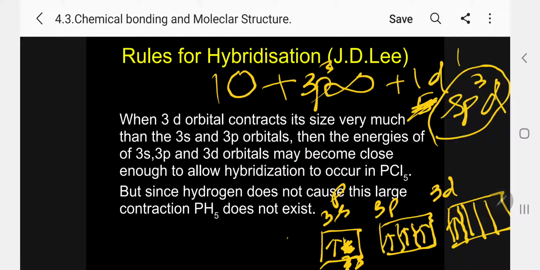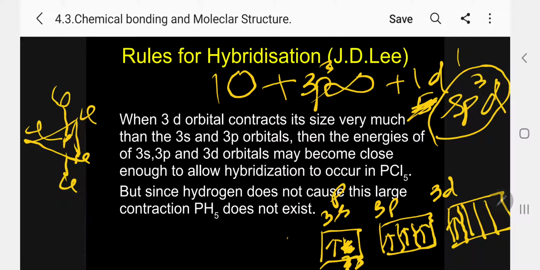What is that shape? It is called triangular bipyramidal. Kindly follow. You can imagine now, center is phosphorus, with chlorine, chlorine, chlorine, chlorine, chlorine.